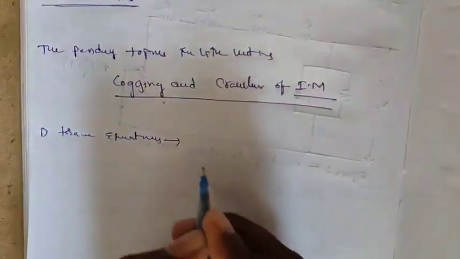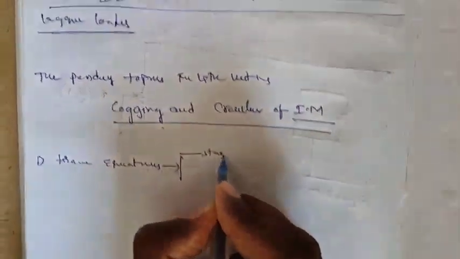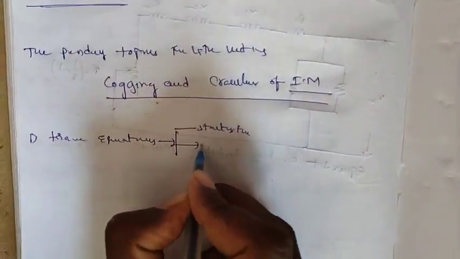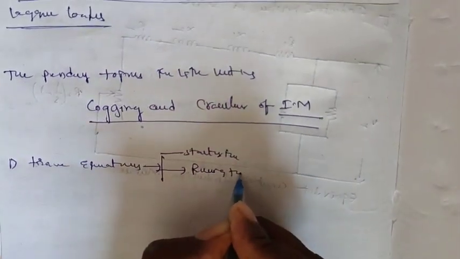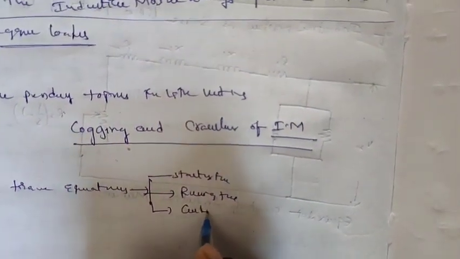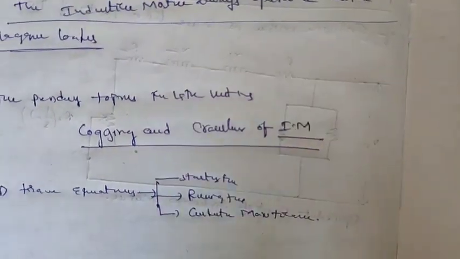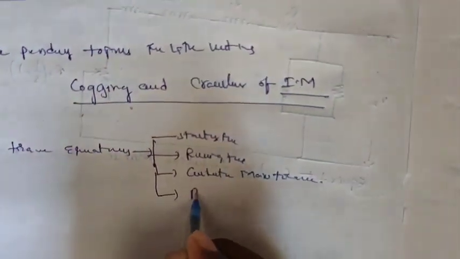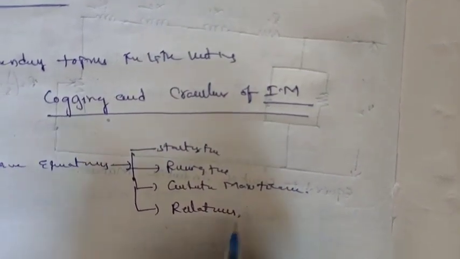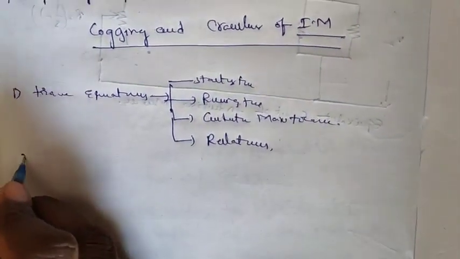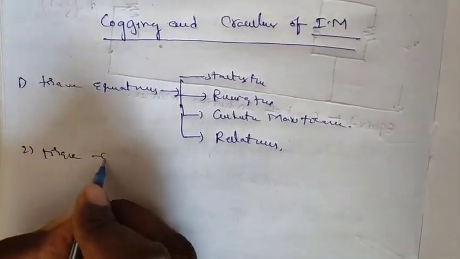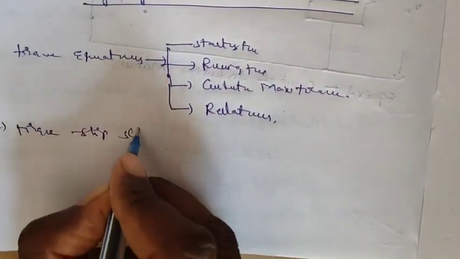One is torque equation, in which we clear starting torque, running torque, condition for maximum torque, and relations. Next is torque slip characteristics.